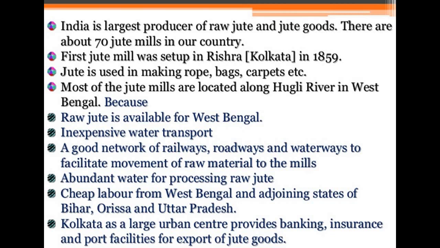If we talk about this, first, water transport is quite good. Then there is a good network of railways, roadways and waterways facilities. There is an abundance of water for processing raw jute. Then cheap labor is available in West Bengal and the adjoining states of Bihar, Odisha and Uttar Pradesh. And Kolkata is especially good for jute mills, being a large urban center providing banking, insurance and port facilities to export jute goods.